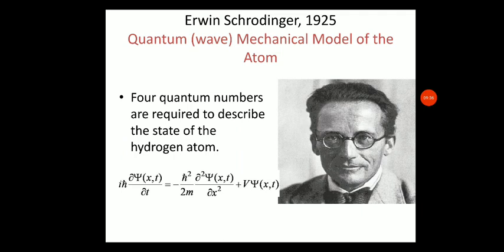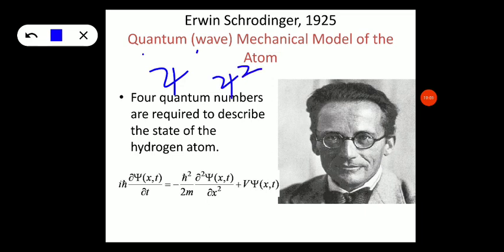And Erwin Schrödinger in 1925 proposed the Schrödinger equation. He gave a quantum mechanical model of the atom, and he used an important parameter, that is a wave function. A wave function is represented using the symbol psi, and psi square is nothing but the probability of the wave function.